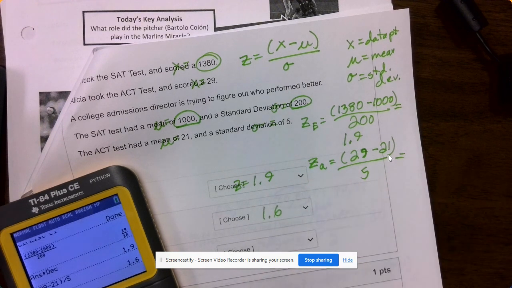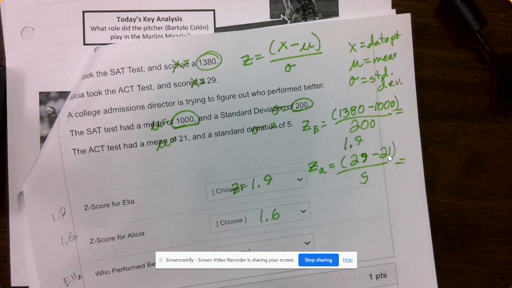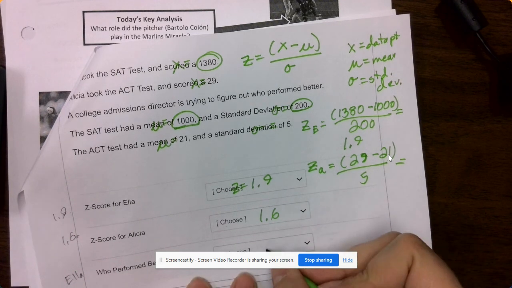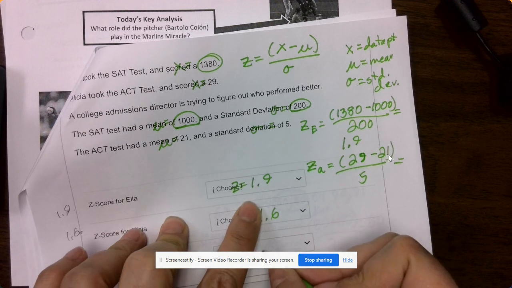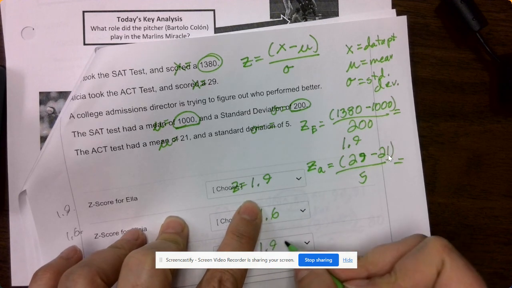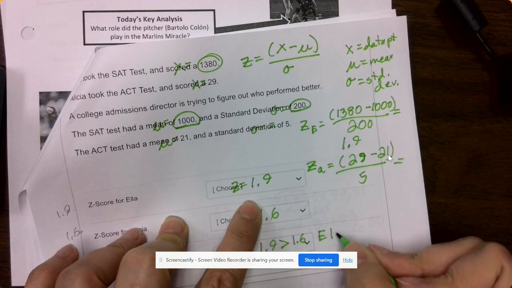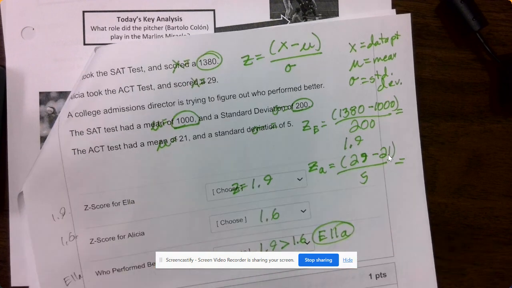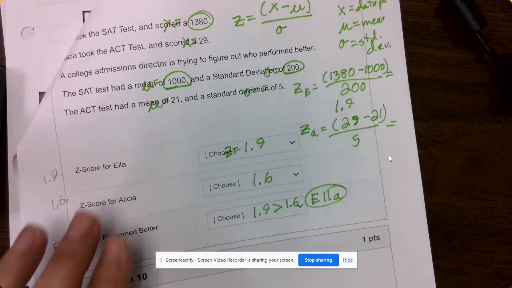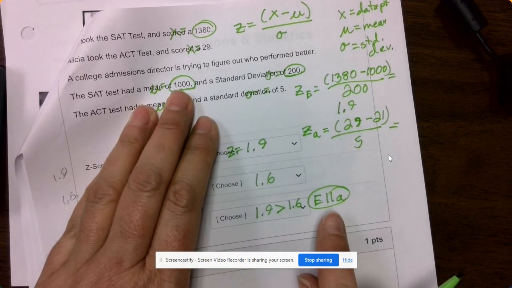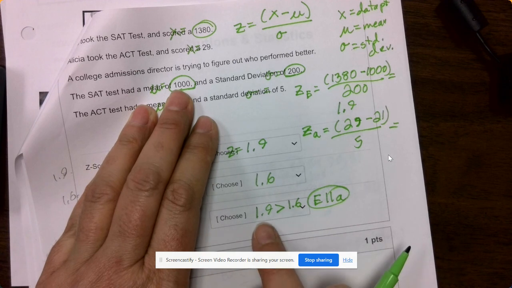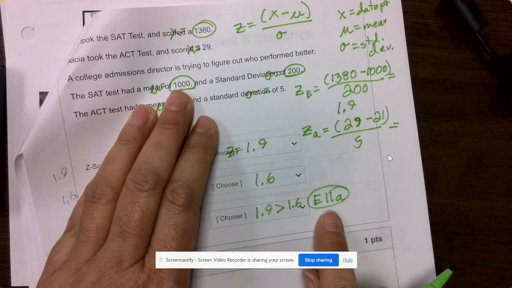Okay, so who performed better was Ella. She had the higher z-score of 1.9. Okay, so Ella is the one who performed better. She did better than the mean, right? She did better, 1.9 standard deviations above the mean, so she did better.